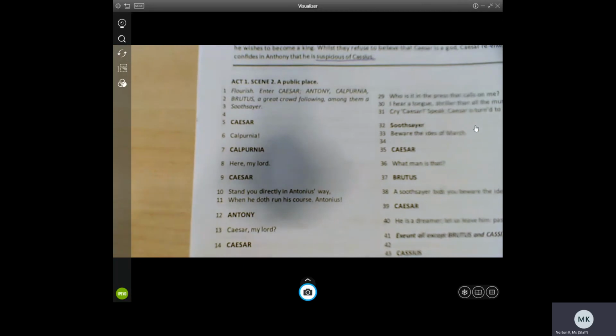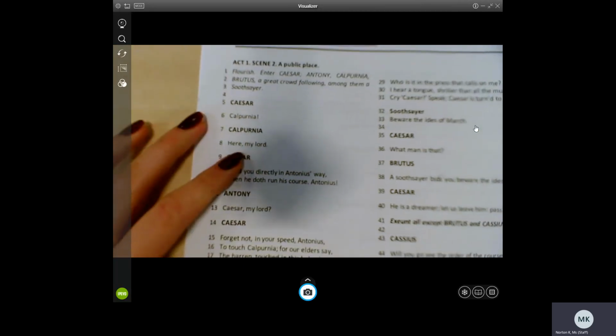Okay, let's have a read. I'm going to annotate as we go through. I'll do some explaining as we go through, and we're picking out key moments.